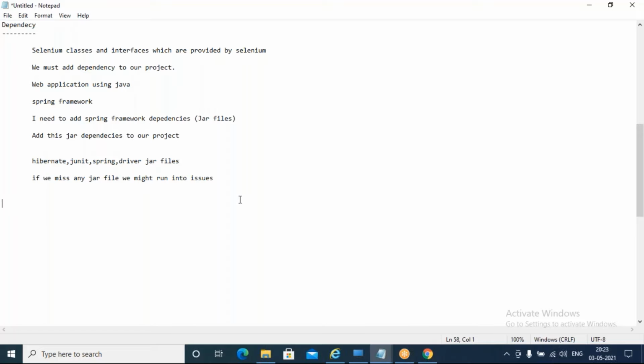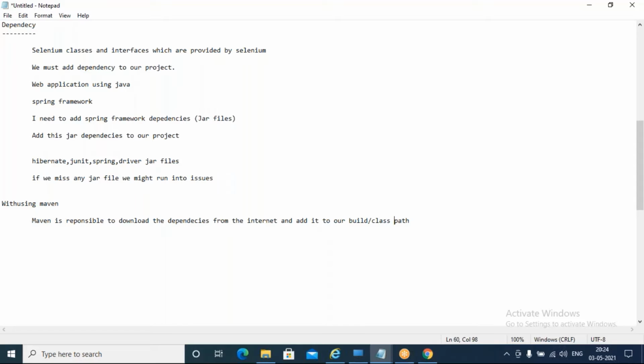But Maven is responsible to download the dependencies from the internet and add them to our build path or class path.